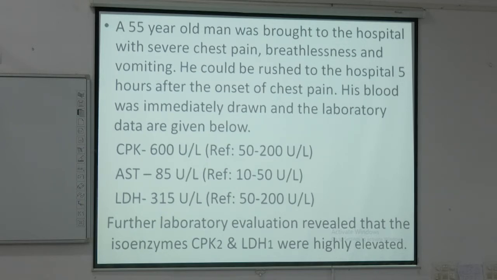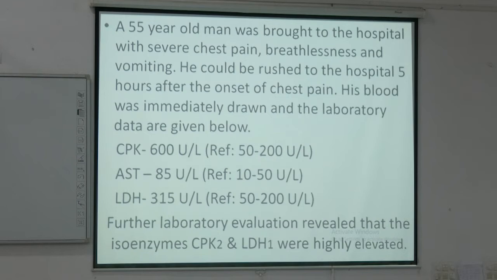Okay. Markers, biomarkers or enzyme markers of myocardial infarction. Which is the most important enzyme? AST. CPK has how many isoenzymes? 3. CPK 1, 2 and 3. That enzyme CPK, creatine phosphokinase, is also called CK, creatine kinase.